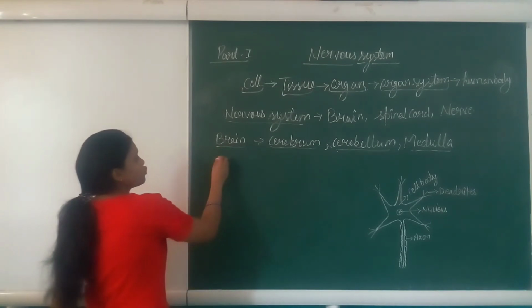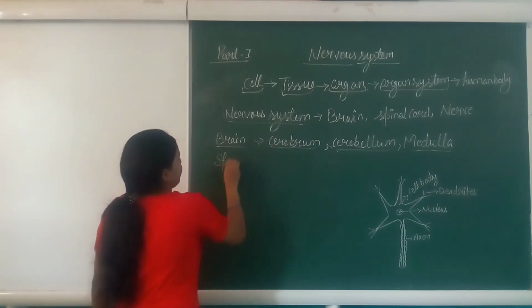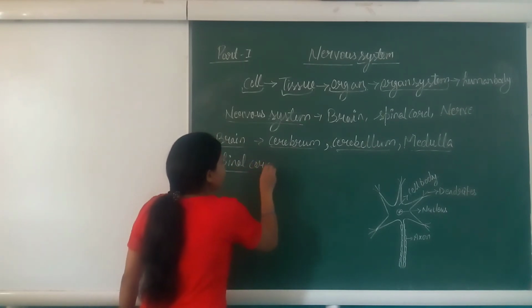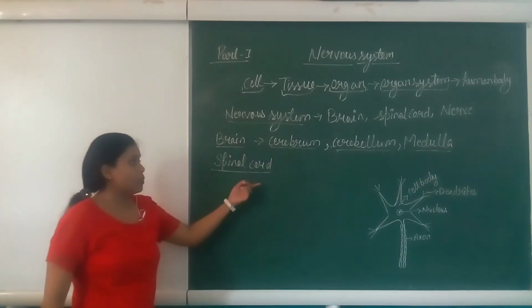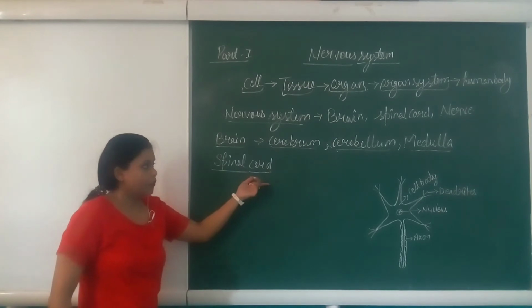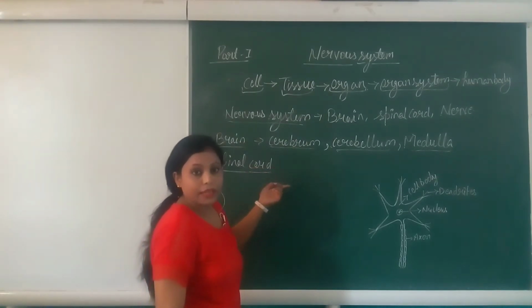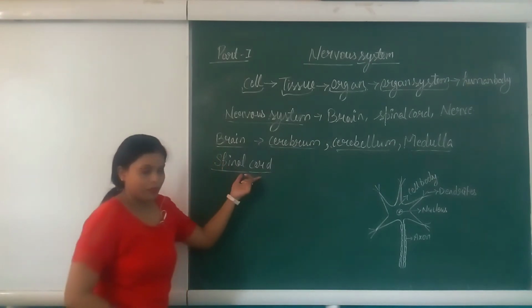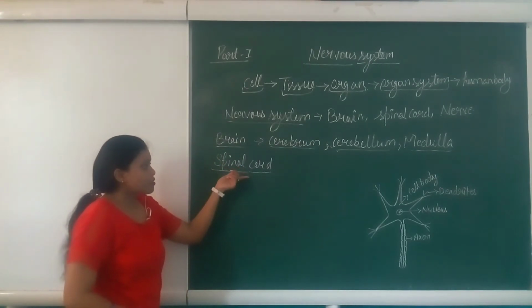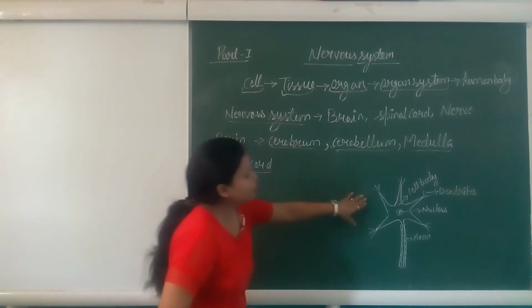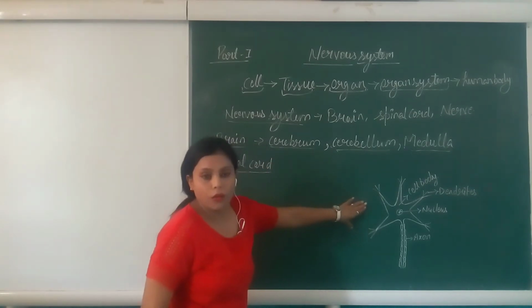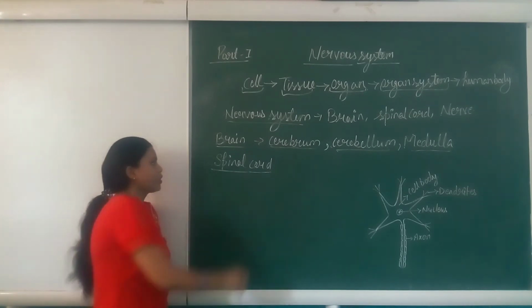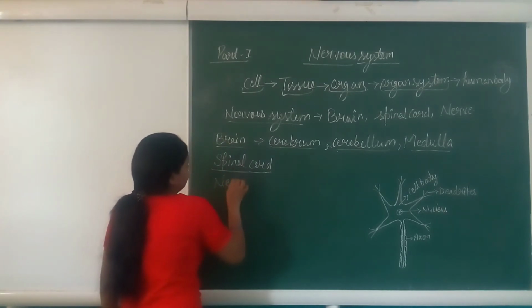Now we will move to the spinal cord. What is the spinal cord? The spinal cord is a group of tissues assembled in a cylindrical form. It is protected by 33 ring-like bones called vertebrae. And this spinal cord is connected with nerves with the brain to convey and receive signals from other organs and the brain. Now nerves.